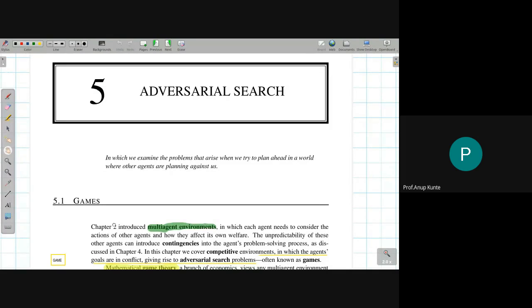In a multi-agent environment, I may have one agent for whom I'm designing the AI solution, and that agent may have some other agent who may help him to achieve his goal, or other agents which are trying to pull that agent down for whom we are designing the solution. So in a way, I may have two different kinds of multi-agent environment. One could be competitive and the other could be a cooperative multi-agent environment.